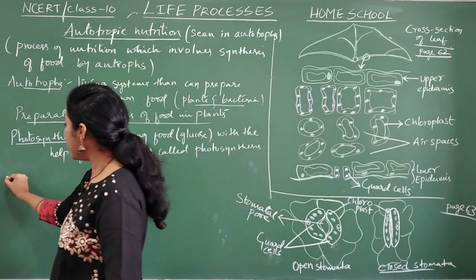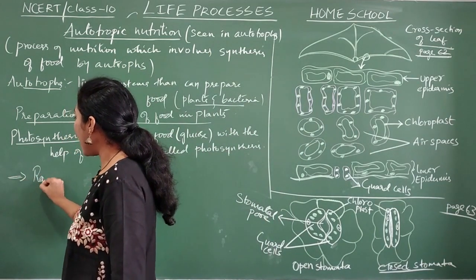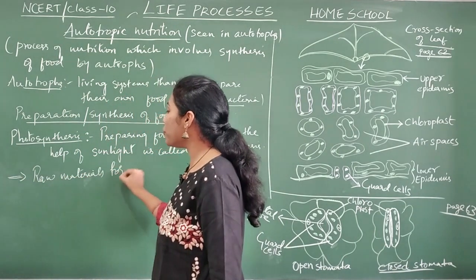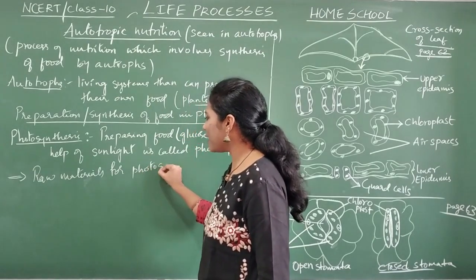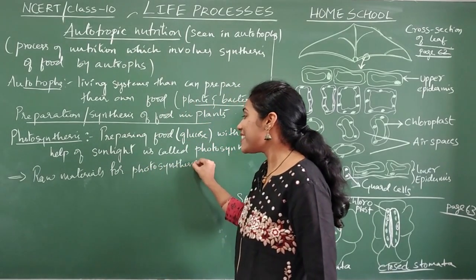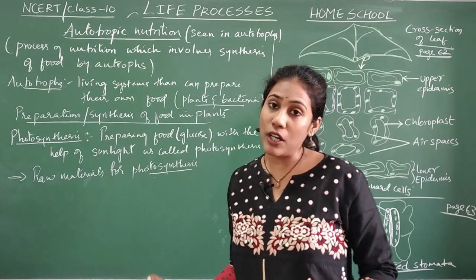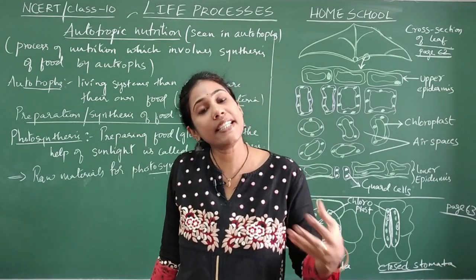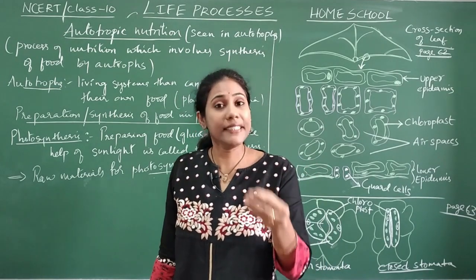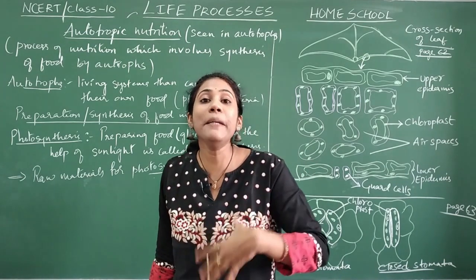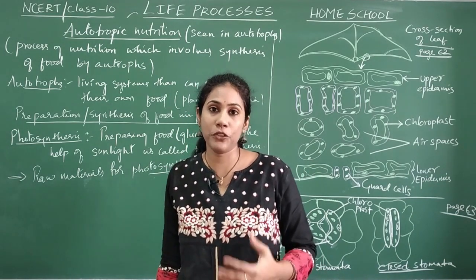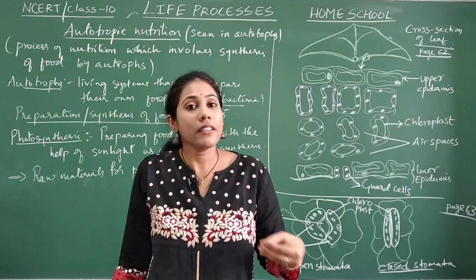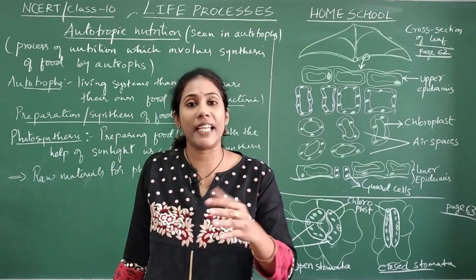And now let us try to discuss what are the raw materials for photosynthesis. So what are the substances that plants need for the process called photosynthesis? And try to remember, where is this photosynthesis taking place? It will take place in leaf, green parts of the plant body. Okay, whichever part is green, in those parts, this preparation of food can happen.